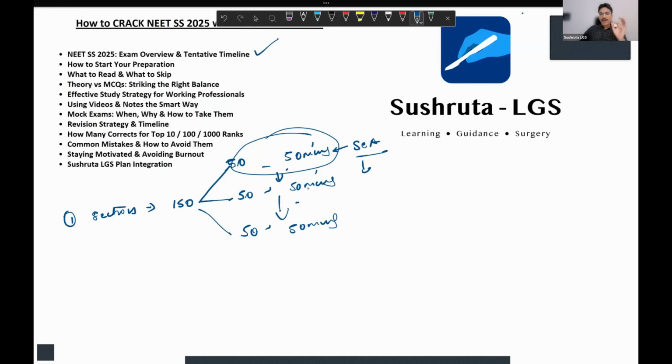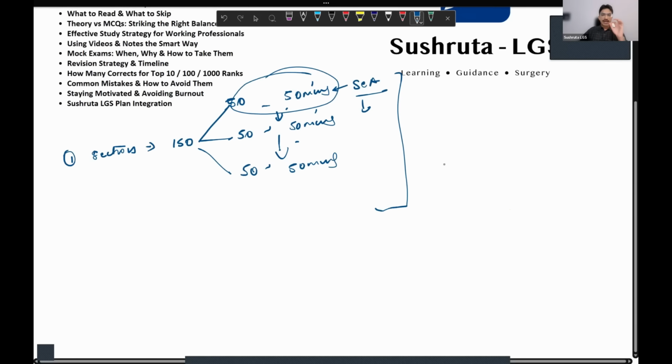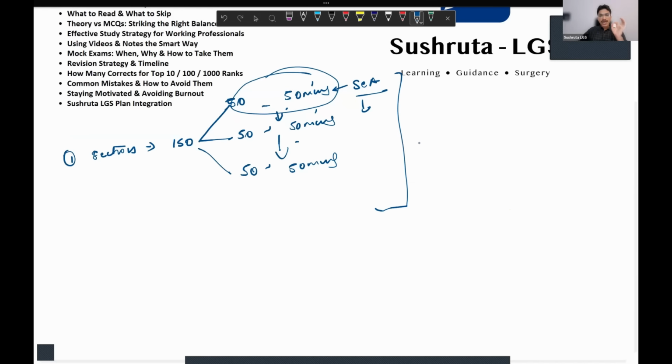The feedback I received from the 2024 candidates is that when either section A is tough for you or section B is tough for you, you cannot judge whether the next section is tough, easy, or lengthy, or whether you will be able to complete it in time. So make a habit, and that is why the Surgical Scholars TND in our app will be section based from day one right now, so that you practice in a time based manner and your speed is there even if the question is lengthy or short.